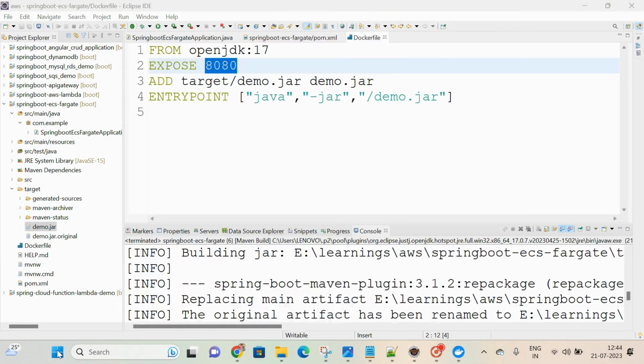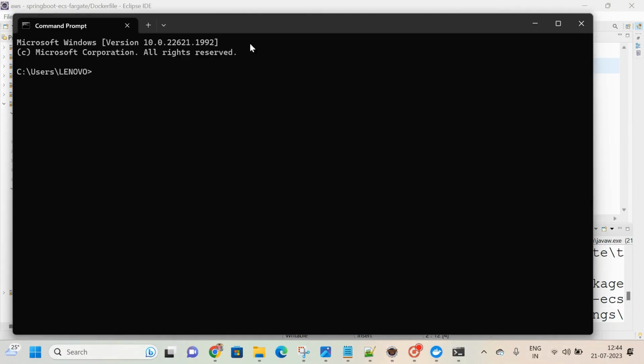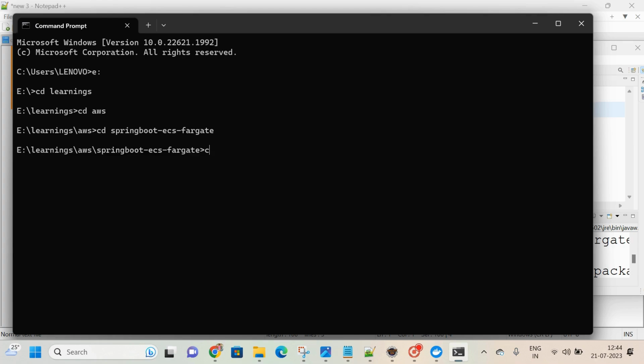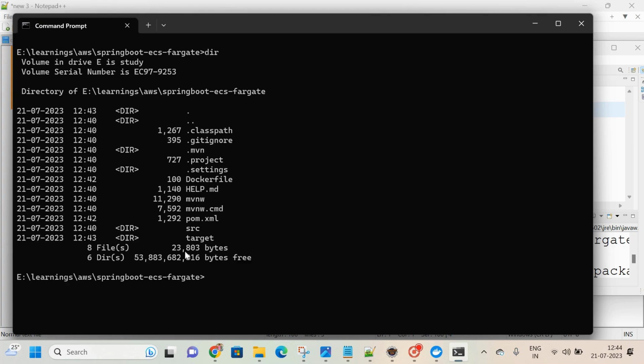Where my Dockerfile is available, go to that directory: E drive, cd learnings, cd AWS, cd Spring Boot AWS ECS Fargate CLS. Okay, here it is in this particular directory.